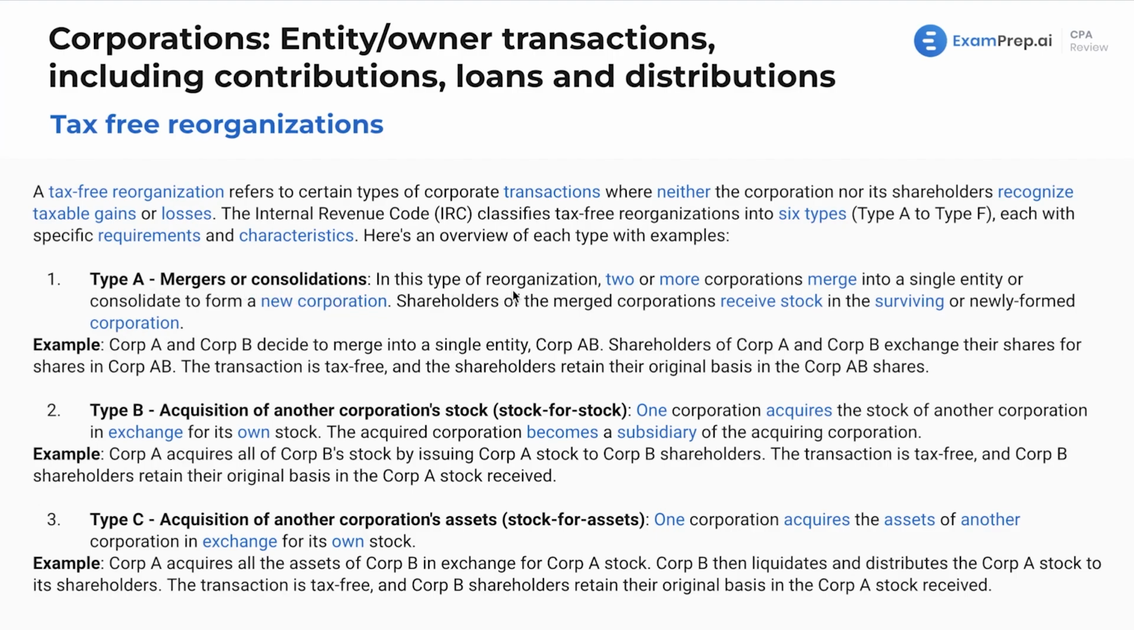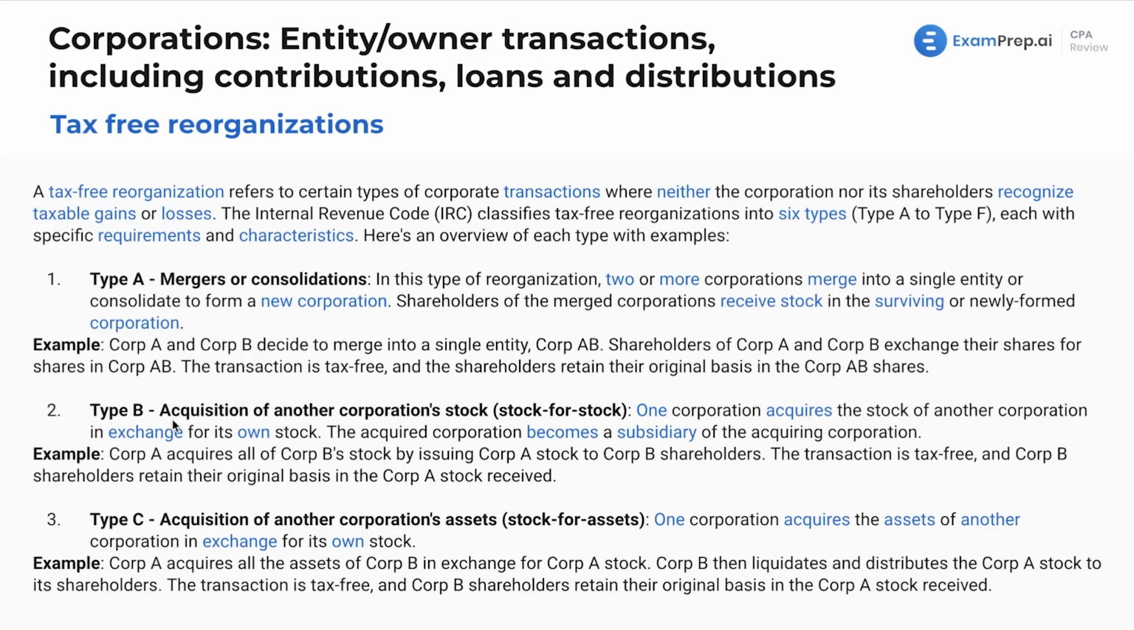Now, in this type of reorganization, 2 or more corporations merge into a single entity or consolidate to form a new corporation. Shareholders of the merged corporations receive stock in the surviving or newly formed corporation. So an example here being A and B decide to merge into a single entity AB. There are 6 types, and we're going from probably the most common to lesser and lesser common examples, A being probably the most common. Shareholders of Corp A and B exchange their shares for shares in Corp AB. This transaction is tax-free, and the shareholders retain their original basis in the Corp AB shares.